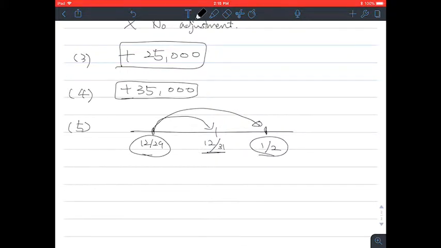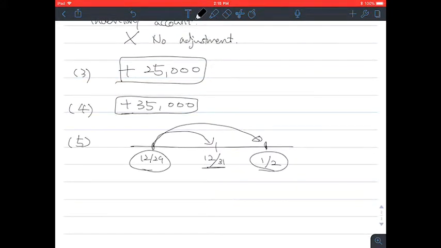But does that matter? The ownership has already transferred on December 29th. So the date of receiving the product does not really matter because it's freight on board shipping point.